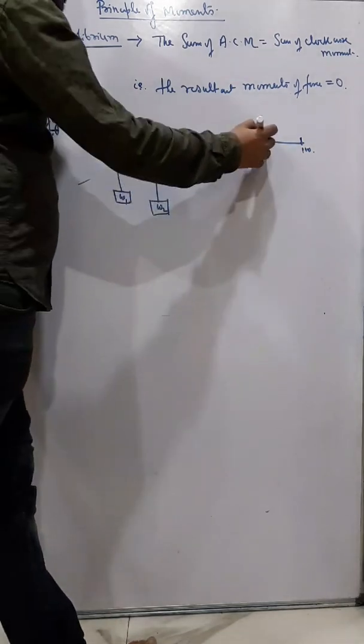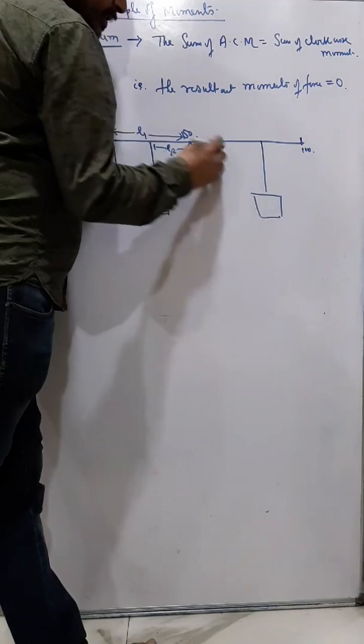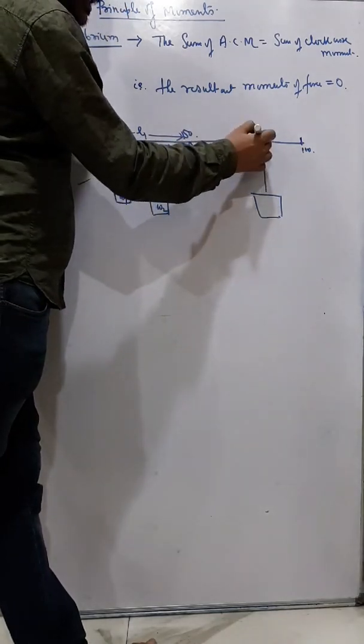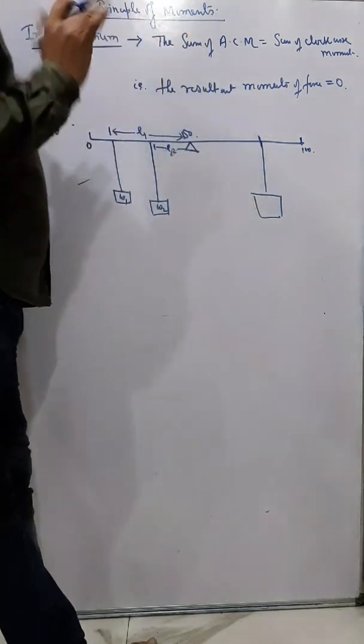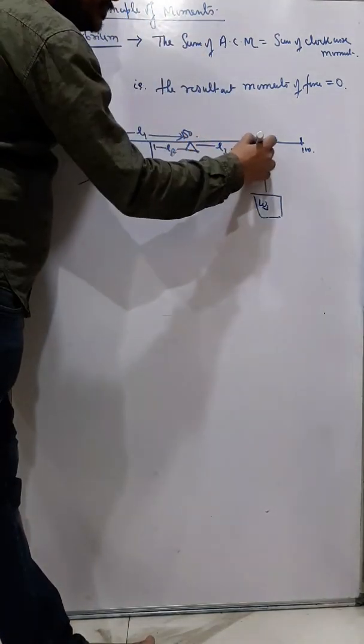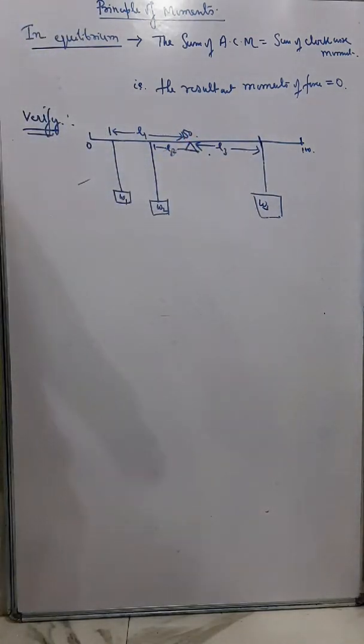Suppose I have taken a third weight, and after placing it at different distances, we found that at this distance it is balancing exactly, W3, and let this distance be L3. Now since it is in equilibrium, we can say